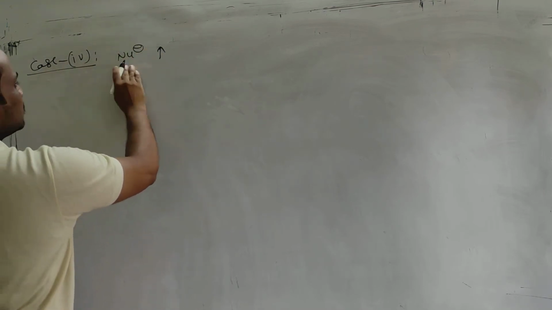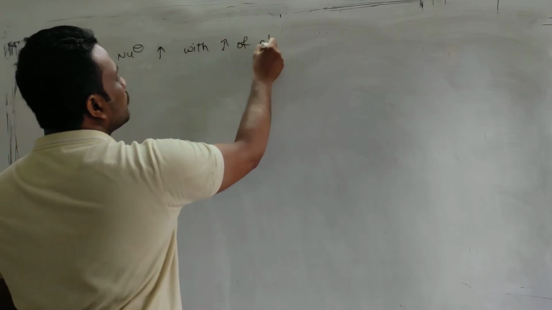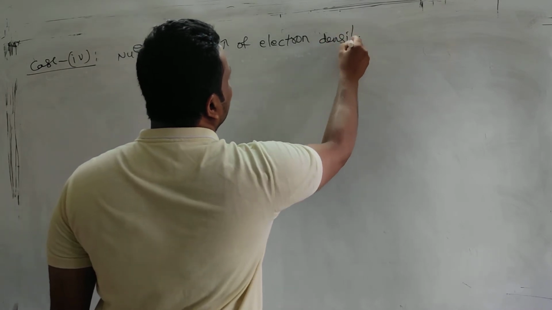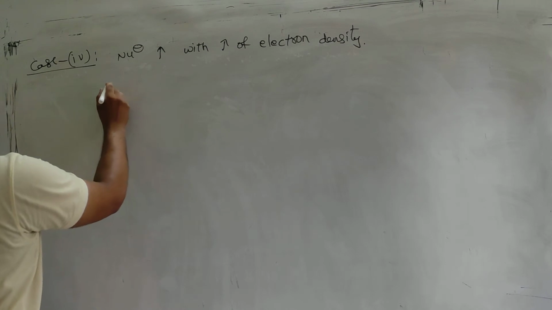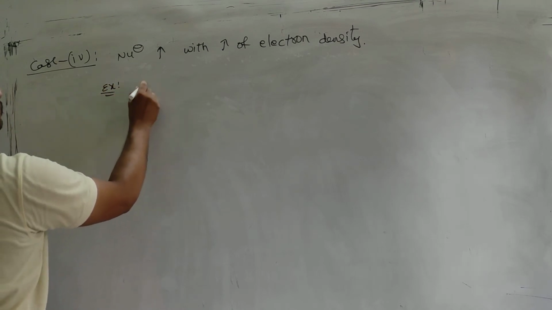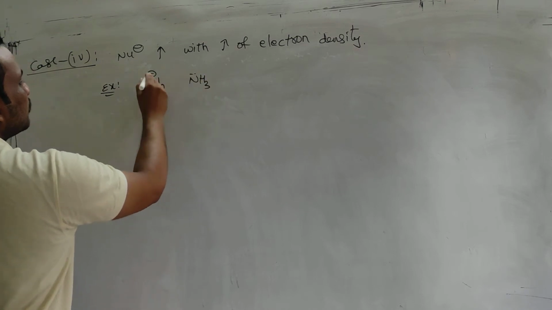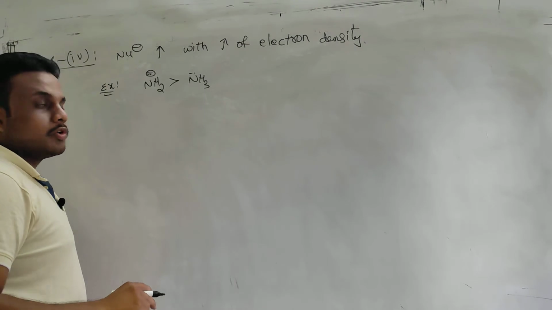Case 4: nucleophilicity always increases with increase of electron density. Like I am taking some examples. Amide ion and ammonia both have a lone pair, but the negative charge is there, so it should be more nucleophilic than this.